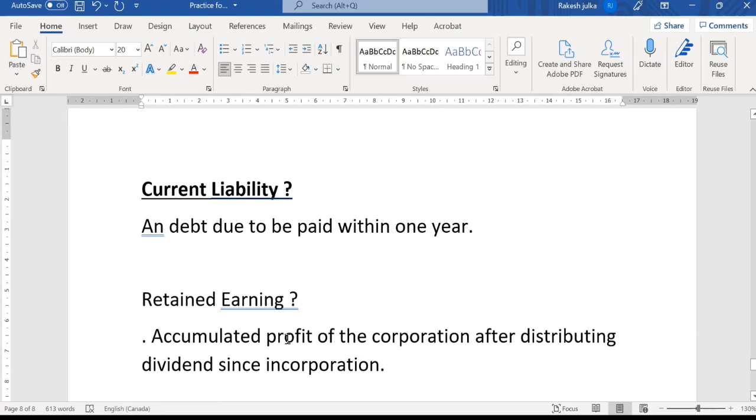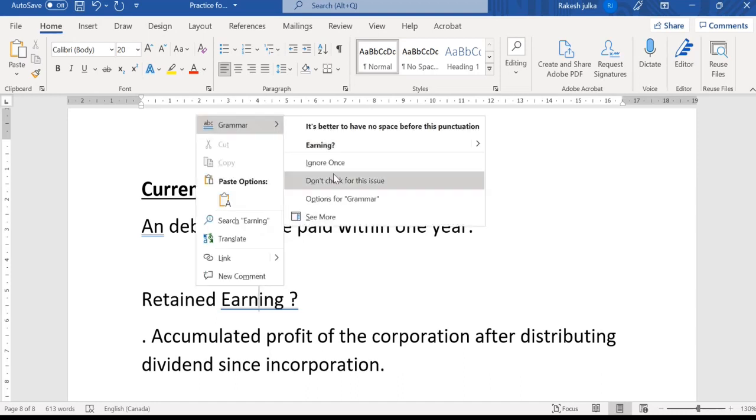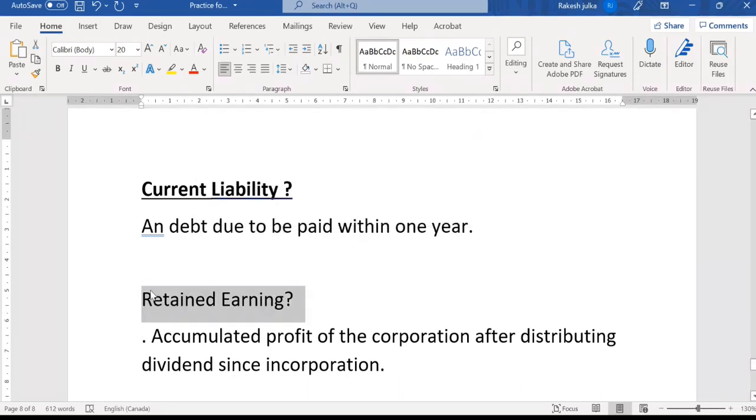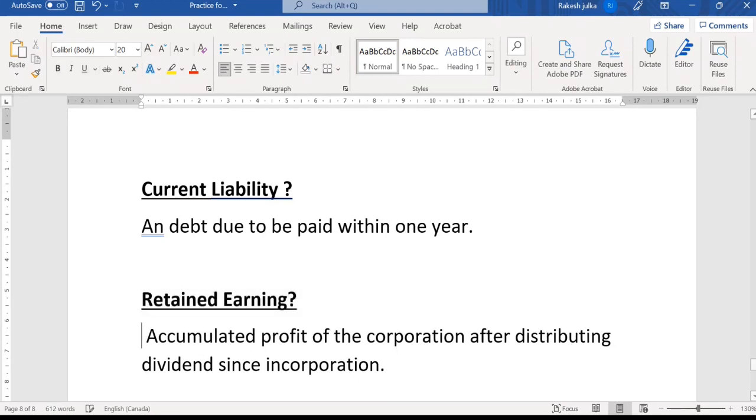Now, if we talk about retained earning, what is retained earning? Retained earning is the accumulated profit of the corporation after distributing dividends since incorporation. I would like to give you one example related to retained earning. Sometimes you may get confused about what the retained earning is and what the net profit is, right? So net profit is different.